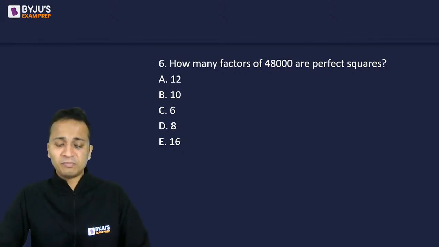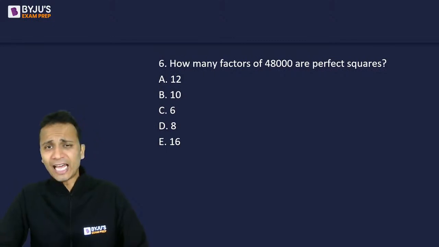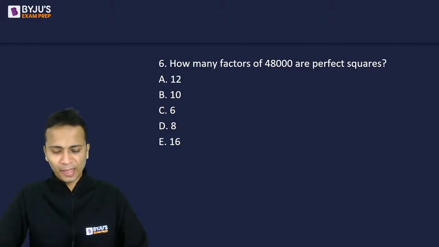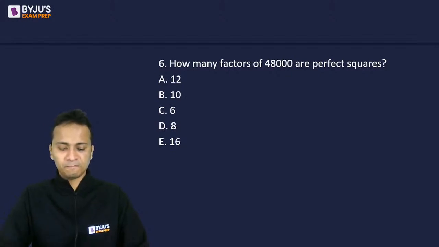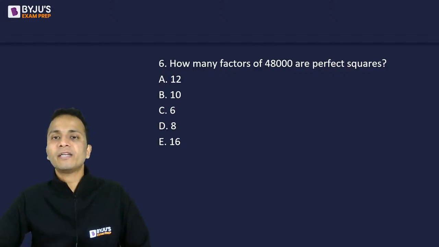I believe this might be a slightly challenging question for some of you. Let's see if you can give me an answer for this one. So how many factors of 48,000 are perfect squares? I'll give you a start.